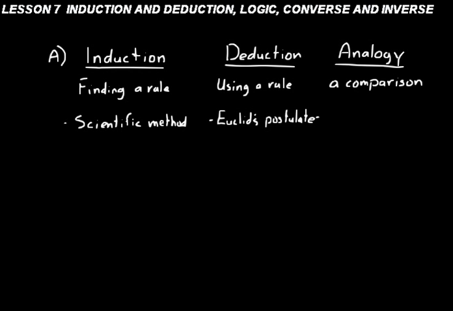Euclid's postulates or rules, he's got 10 of those, and those are used to find new truths. How do you think he came up with those 10 postulates? Well, those were arrived at by induction, by observing the physical world. So in mathematics, the basis of it all is inductive reasoning, observation of the physical world.